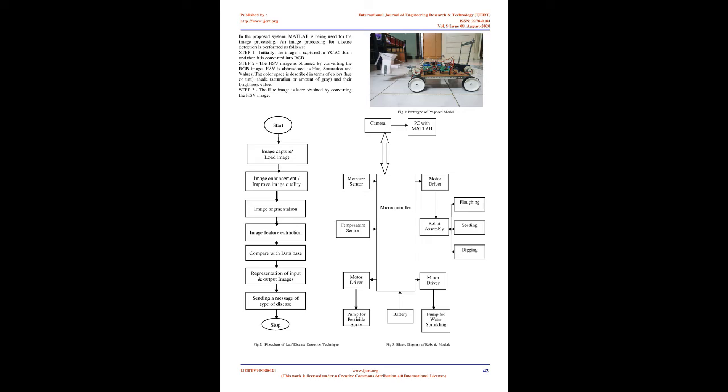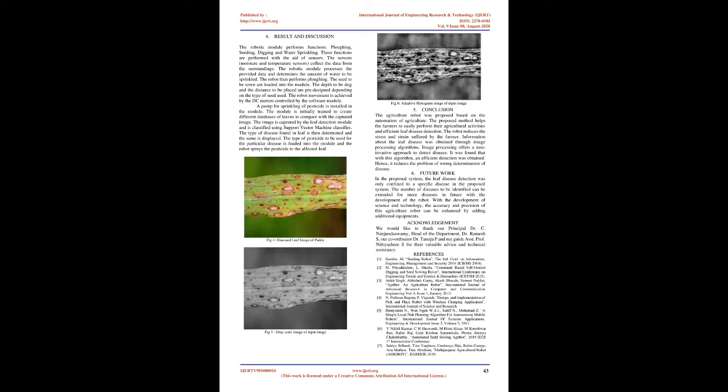In order to spray the pesticide on the affected part, an automatic pesticide sprayer is involved. The system consists of a sprayer filled with the required pesticide. The sprayer ensures a continuous flow of pesticide. The sprayer adjusts its height in order to spray the pesticide on the affected part of the plant.